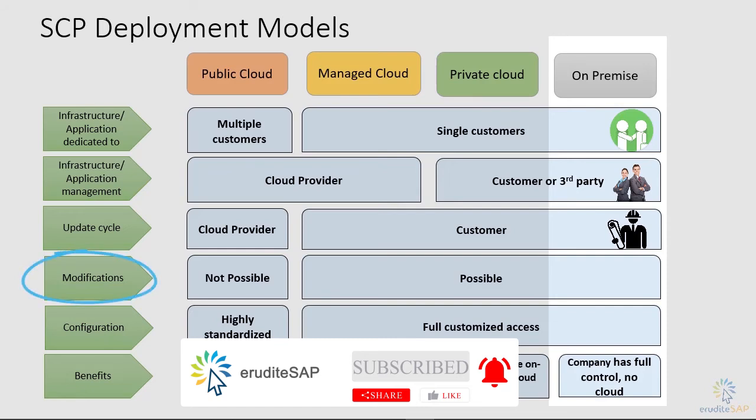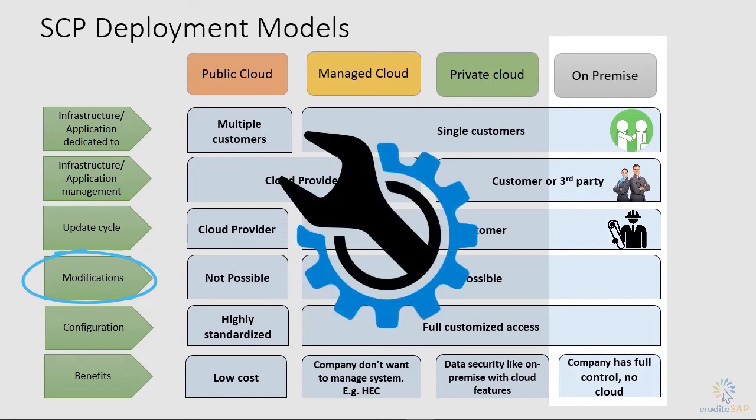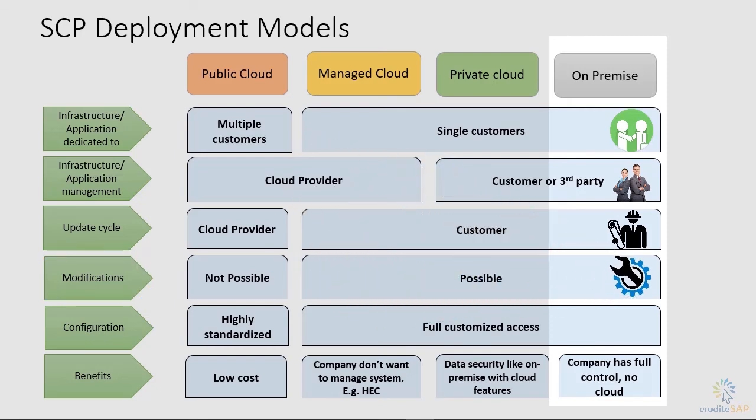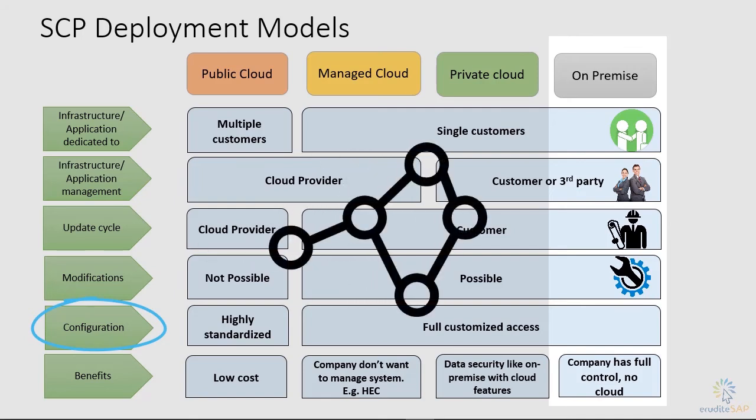Let's talk about modification. You may already know that in the SAP NetWeaver system, we used to do the enhancements. For example, user exit, customer exit, BAdI, or BTE. It all indicates that the system is modifiable. From the perspective of configuration, the on-premise system is highly customizable. The customer can change the system the way they want to change. They can perform any type of customizing.